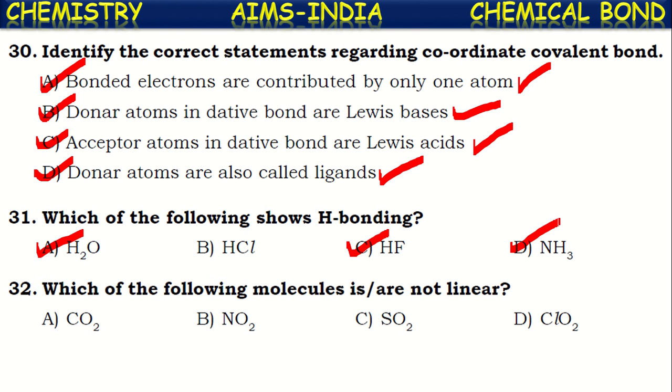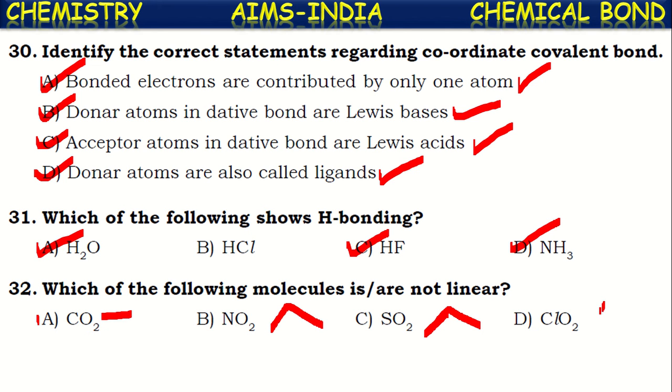Okay, next. Which of the following molecules is not linear? See the molecules mentioned here. Carbon dioxide is a linear molecule. And nitrogen dioxide: here nitrogen is connected with two oxygen atoms and still has a lone pair of electrons and hence it will be bent in shape. Whereas sulfur dioxide also has a lone pair of electrons after connecting with the two oxygen atoms and hence it also will have a bent or angular shape.